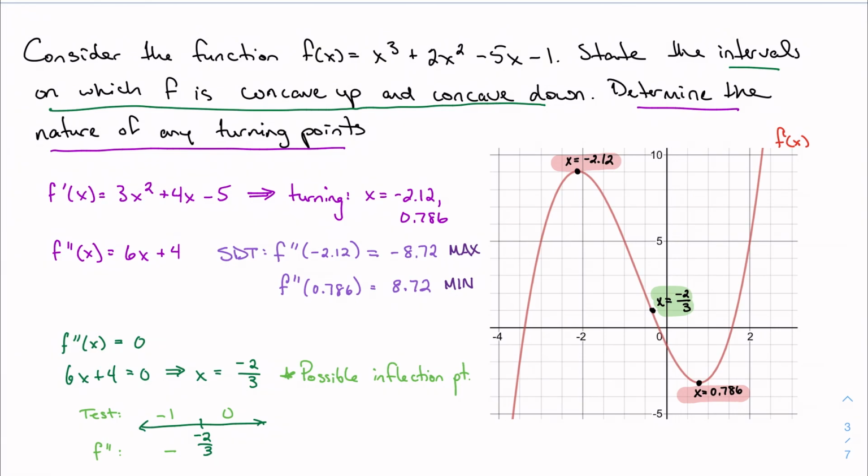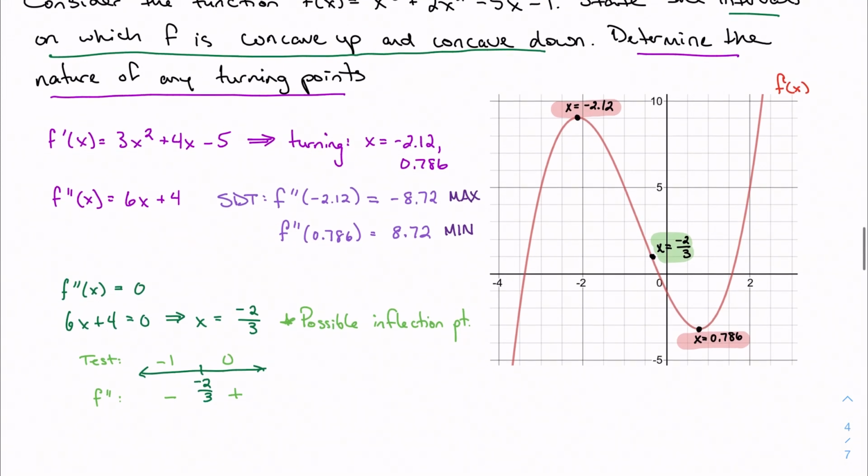If I plug in 0, I get a positive number. Of course, I actually already kind of have that. I realize now we have negative 2.12 and 0.786 here that I could have used as test values, but it's okay. The extra work never hurt anybody. So I have a negative value here.